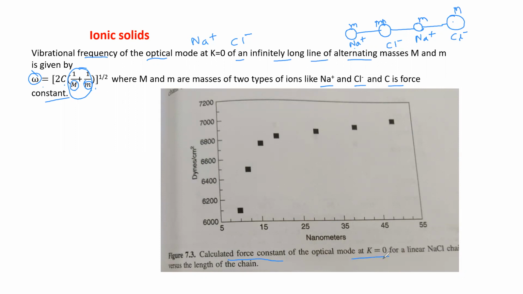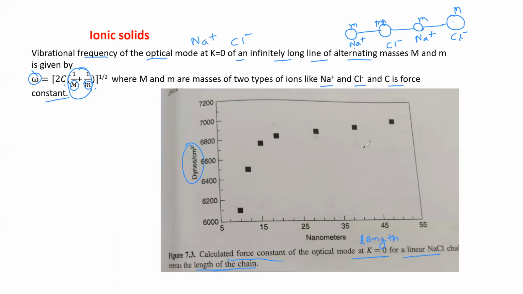So for these ionic solids, when the force constant is calculated of the optical mode at k equal to 0 at equilibrium position, then for this NaCl chain, it is plotted versus the length of the chain in nanometers. On x-axis, length of the chain is plotted. On y-axis, the force constant, which is in dynes per centimeter square, is plotted. Then again, it is observed that force constant is directly proportional to frequency.